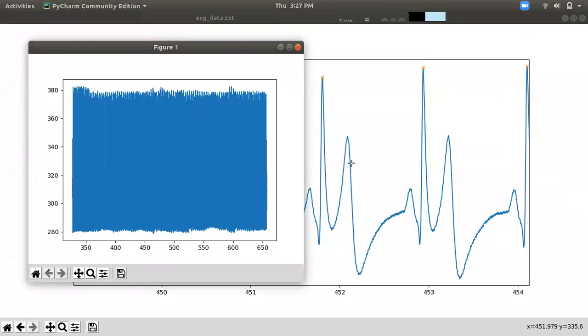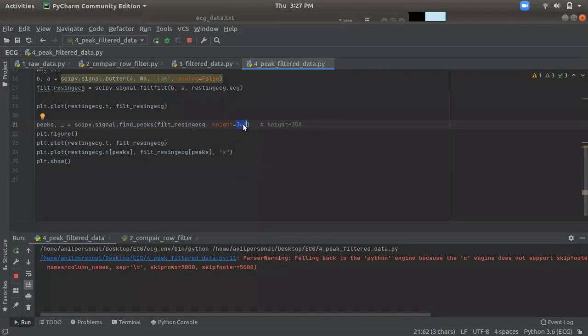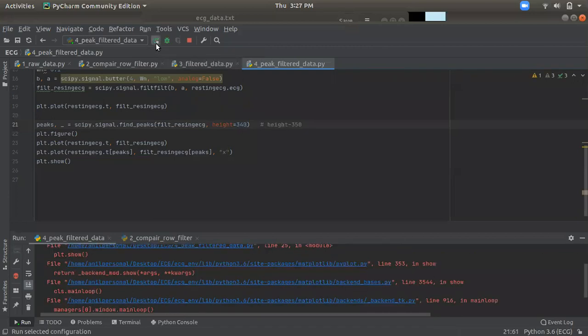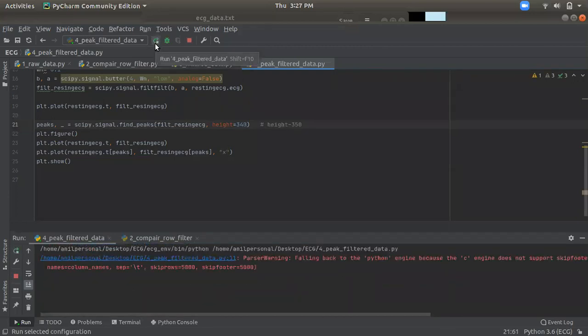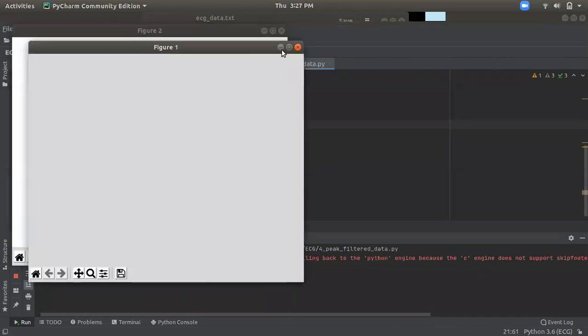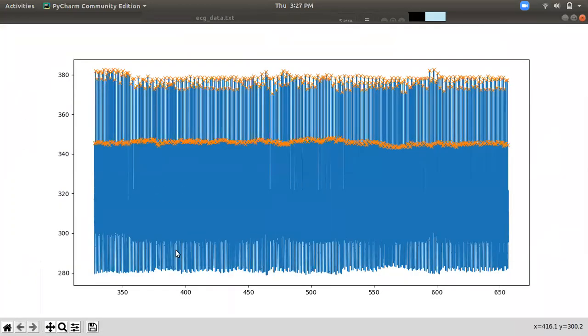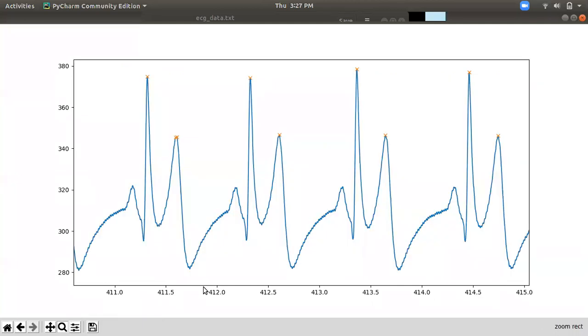Let's try this one. Let's make it 340 and rerun the program. Now you can see something reflects. Let's find it in zoom view. There you can see it contains the last two peaks, right?